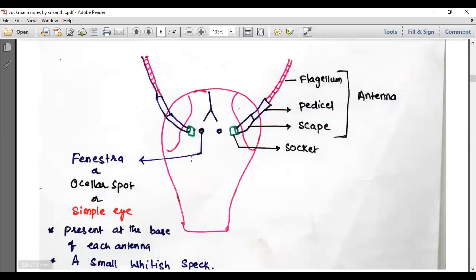Here are some more structures that I have shown. Below the compound eye, we find a socket. From the socket, an antenna comes out. The antenna has three portions. The base portion of the antenna is called the scape, the middle is the pedicel, and then a multi-segmented flagellum. Scape, pedicel, flagellum. We need to repeat this again and again.